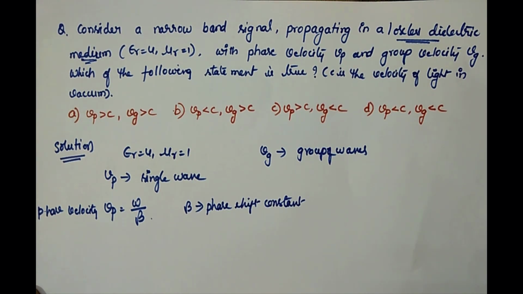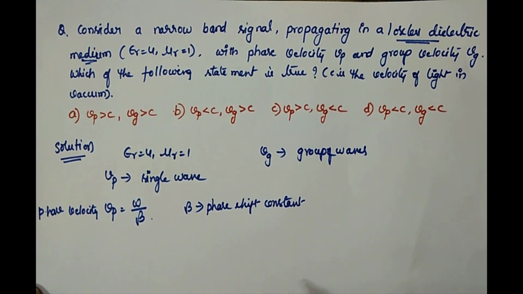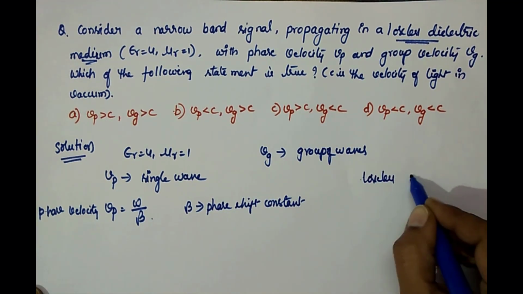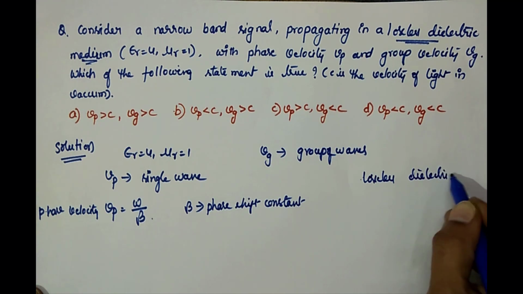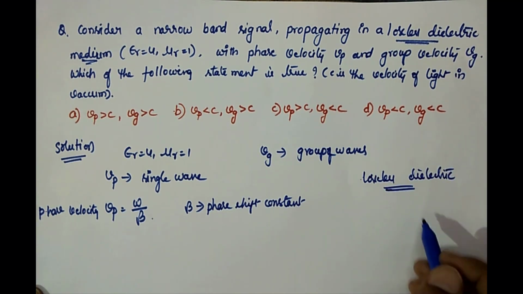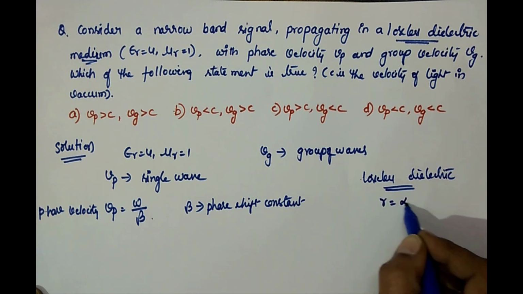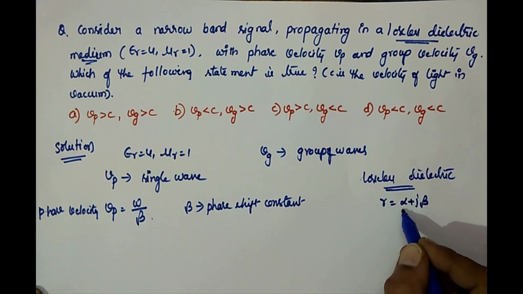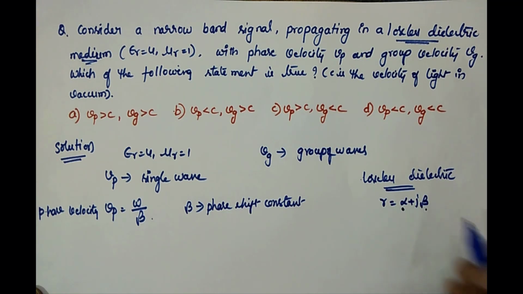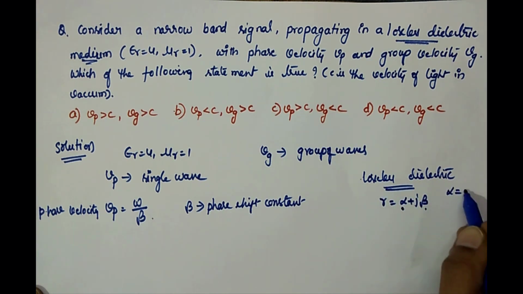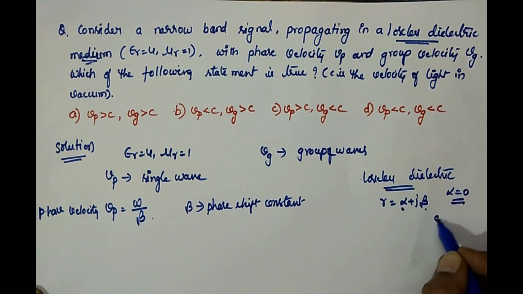I'll explain the lossless concept. The propagation constant in any medium, gamma, is given by alpha plus j beta, where alpha is the attenuation constant and beta is the phase shift constant. For a lossless dielectric medium, attenuation is 0 because it is lossless. So alpha equal to 0.